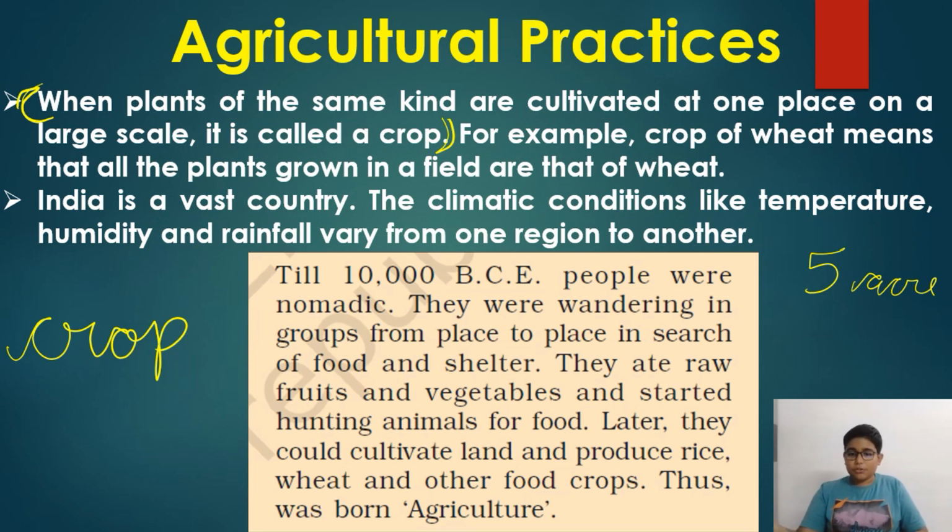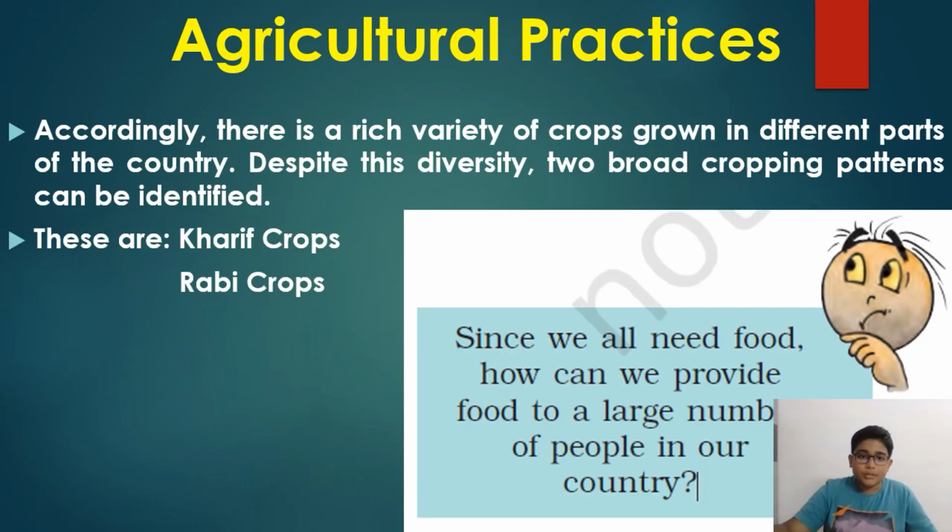But after a few years, later they started cultivating land. They started producing things, producing rice, producing wheat, and other crops. So from then, the word agriculture was born, and from then, everyone started doing agriculture. Okay, let's move on. Now, continuation.